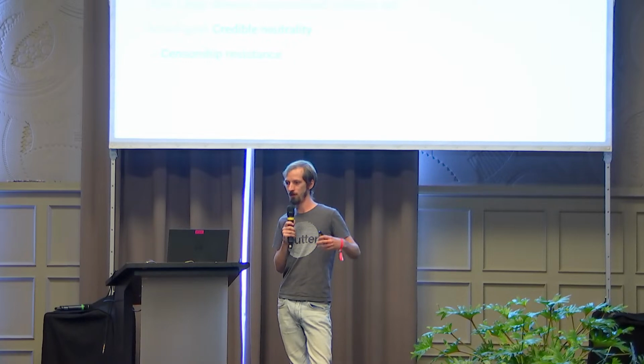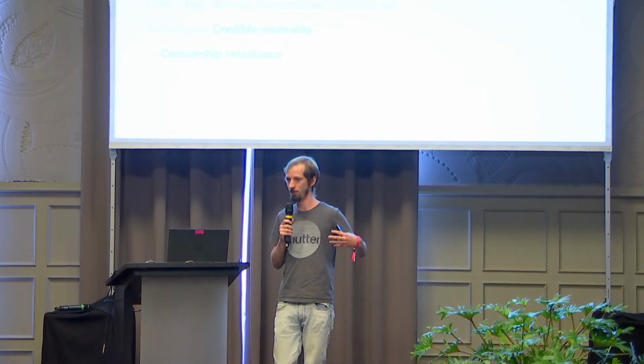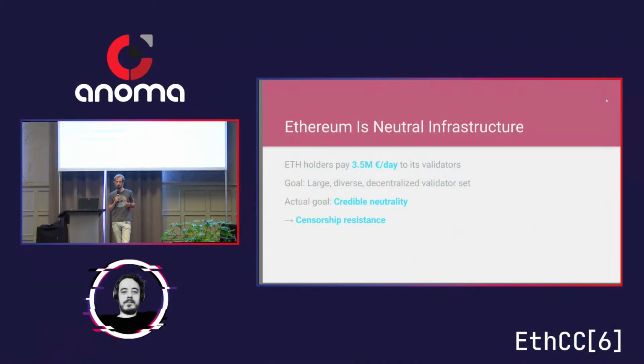But to start with, I want to take a step back and look at Ethereum as a whole, and in particular at its incentives and block rewards. So every single day, Ethereum pays its validator set 3.5 million euros in ETH, which is a lot of money. And the reason why it does that is because it wants to encourage a large and decentralized and diverse validator set. And of course, this in itself is not really a goal. It's not an end goal. The actual goal behind it is credible neutrality. That's what Ethereum wants to achieve.